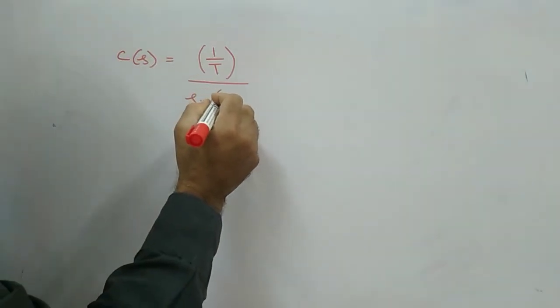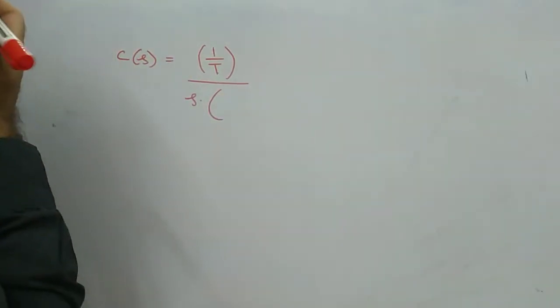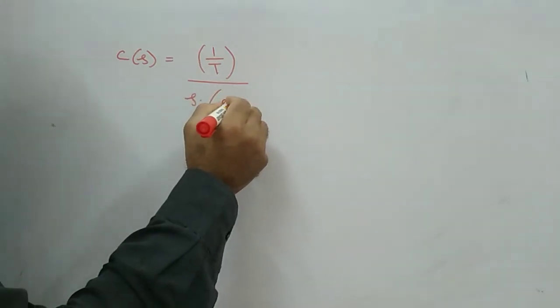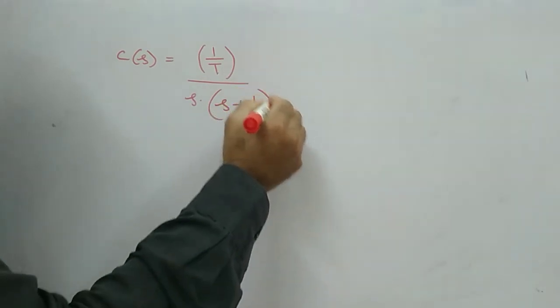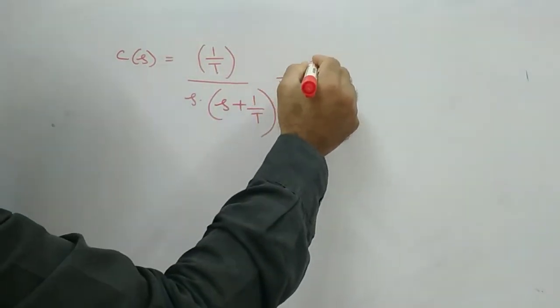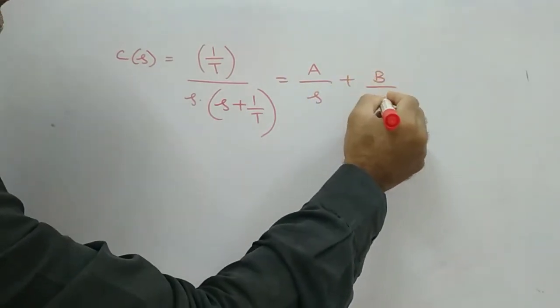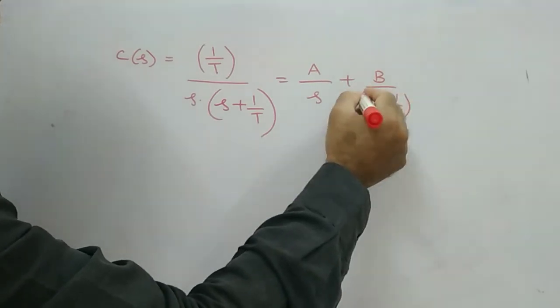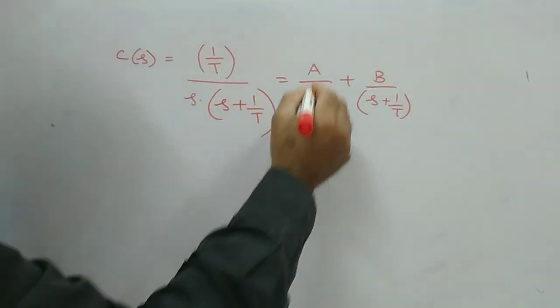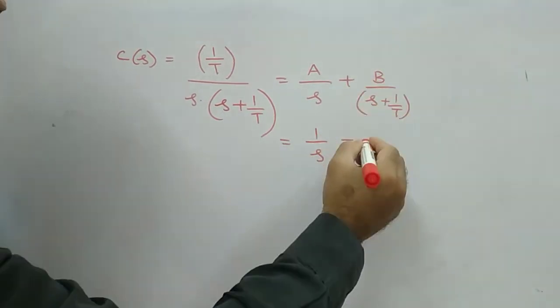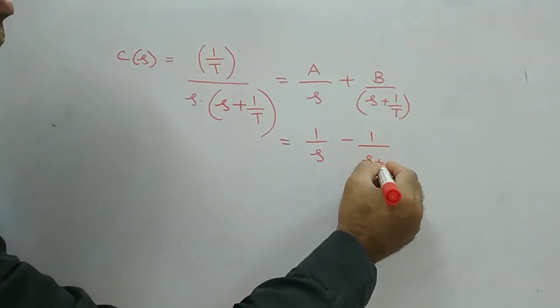So as you have seen, this is equal to a by s plus b by s plus 1 by t. Now substitute a value is 1, it is 1 by s, and here it is minus 1 by s plus 1 by t.